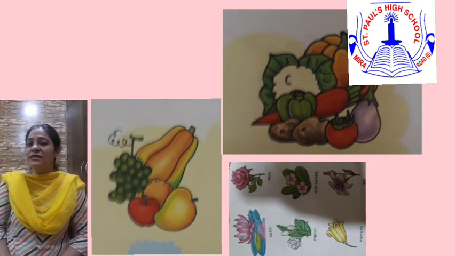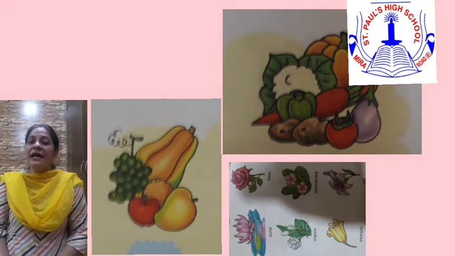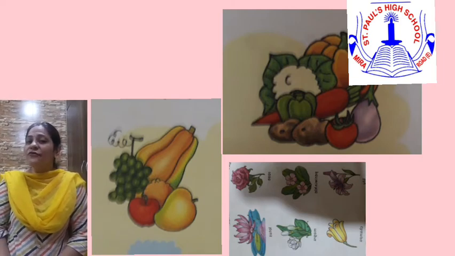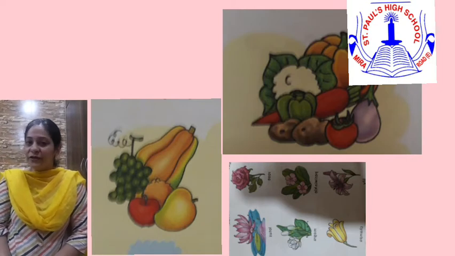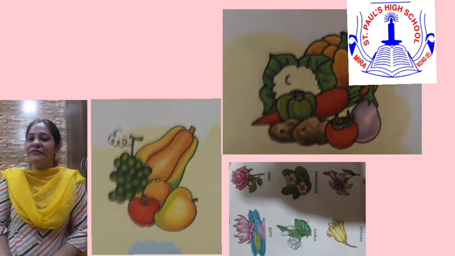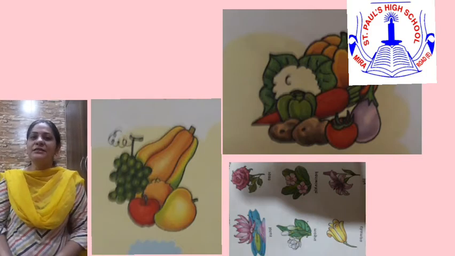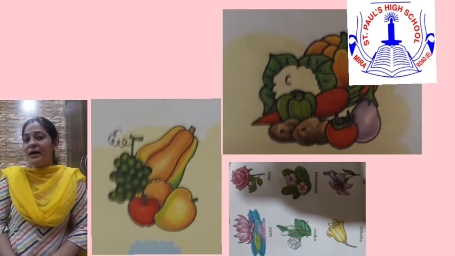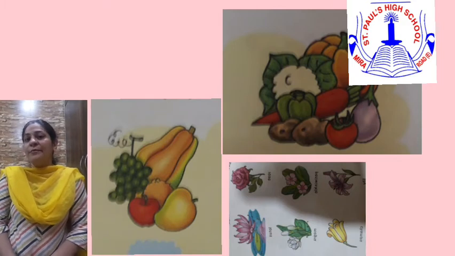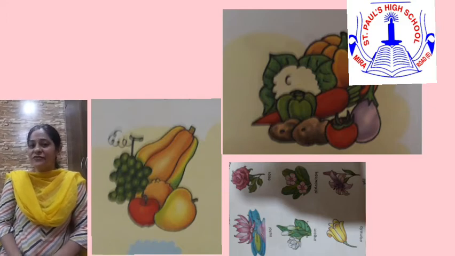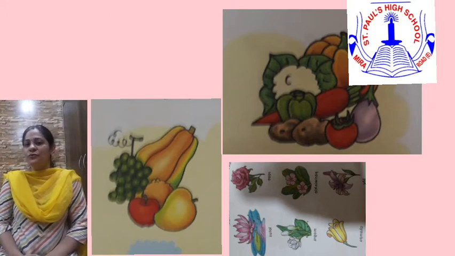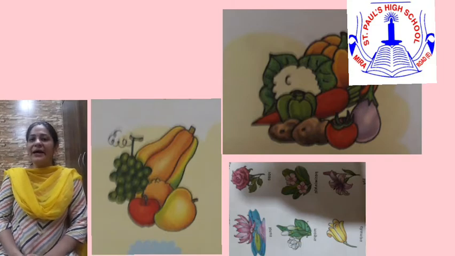Because they give us many things, like fruits, flowers, vegetables and food grains, and even shade, and they are also homes for many animals. Like a monkey lives on a tree, birds build their nest on a tree. So children, this way plants are very useful for us in many ways.